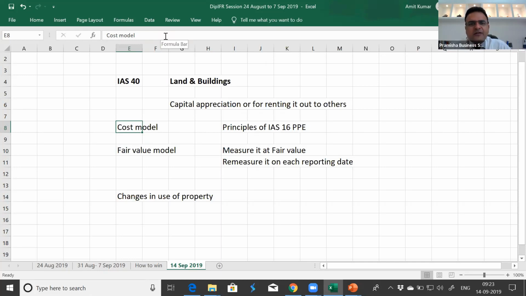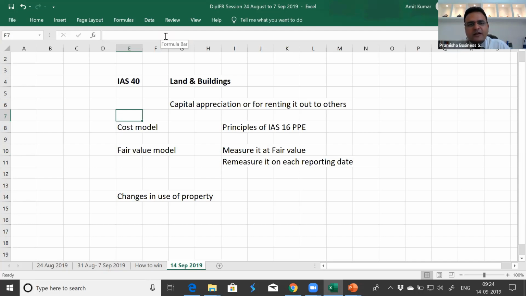If your primary business is renting, like you had been into some other business and suddenly you have decided to start your own renting business, in that scenario, the property will shift from investment property to your inventories or will be forming part of your PPE because you are using that property for consuming into the business. If you are in the sale of properties, then it will shift from IAS 40 to inventories.